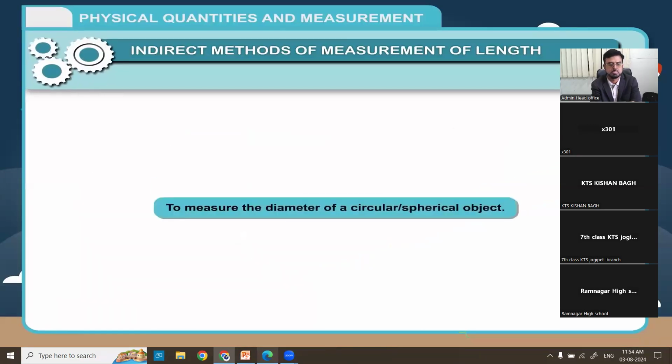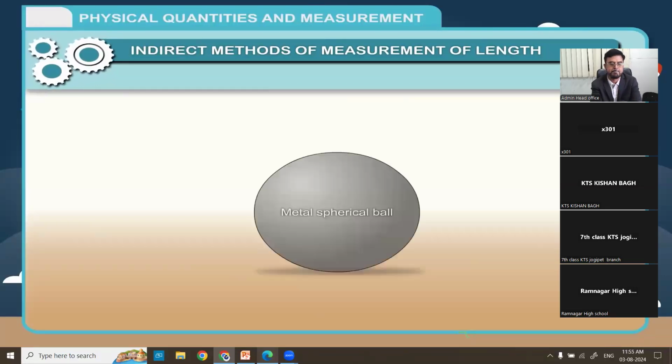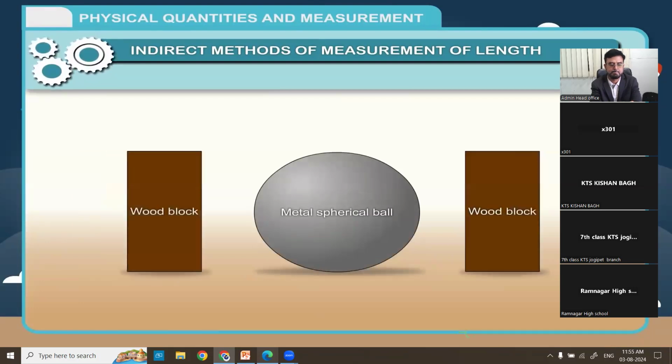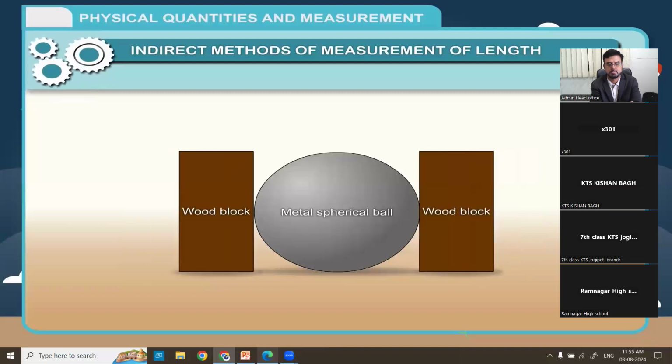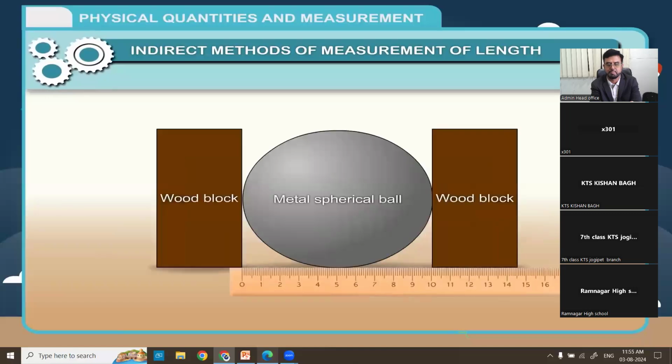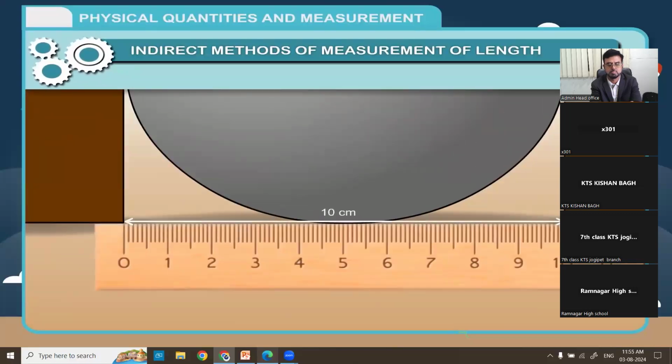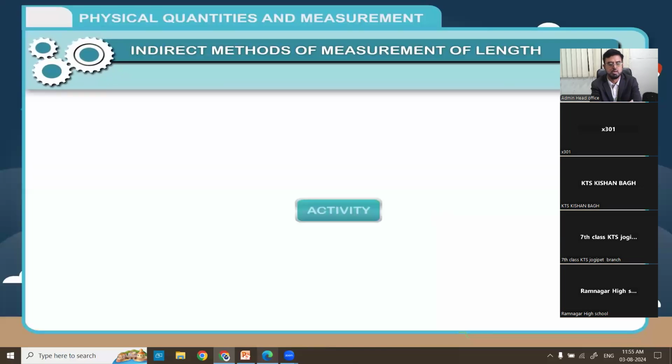Activity: to measure the diameter of a circular or spherical object, take a metal spherical ball and two wooden blocks. Place the spherical ball between two blocks. Mark the point of contact of the sphere with the blocks. Using a ruler, measure the distance between the inner faces of the two blocks which are in contact with the sphere. If the ruler is placed as shown in the figure, the difference between the two readings on the ruler gives the diameter of the sphere.